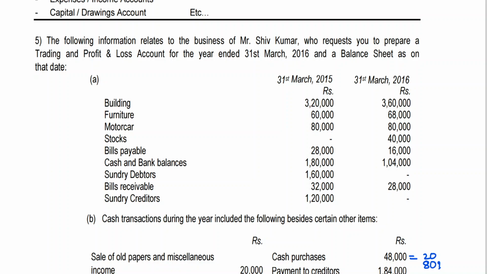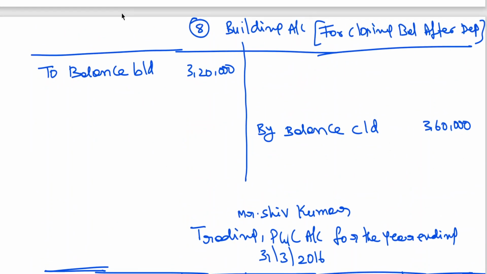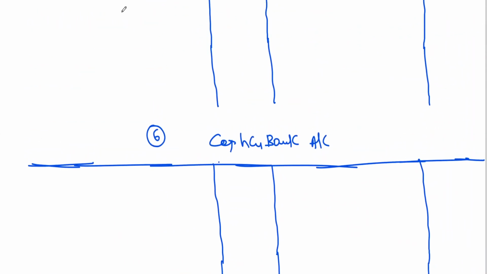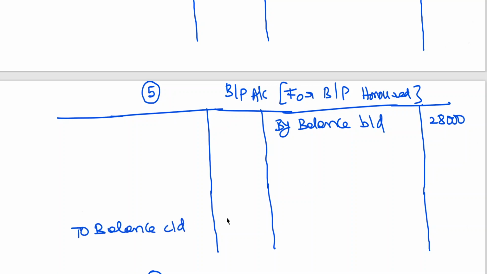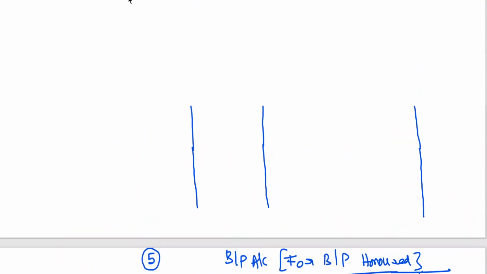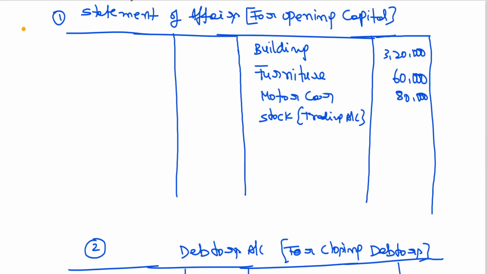This whether 28,000, 16,000. My balance brought down, this whether 28,000. Balance carried down 15,000. Now this bills payable also has to be taken to the balance sheet.